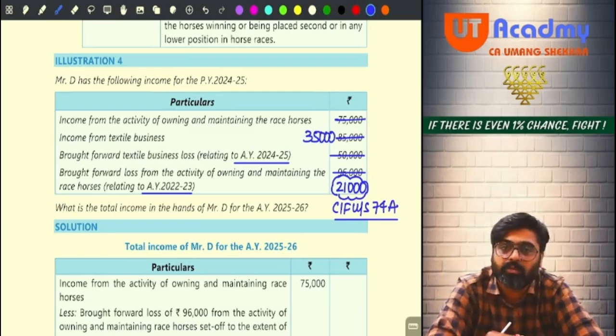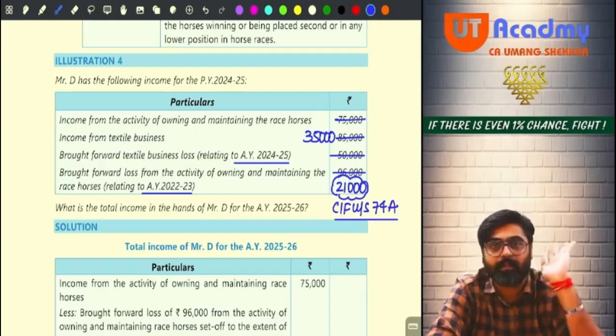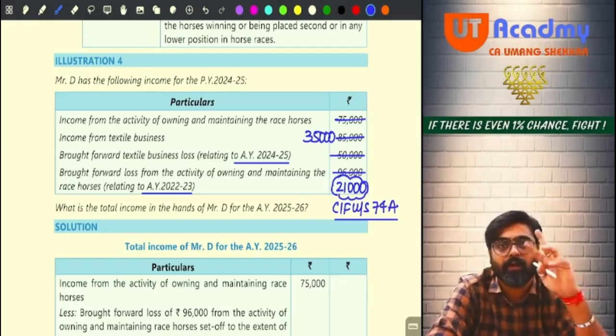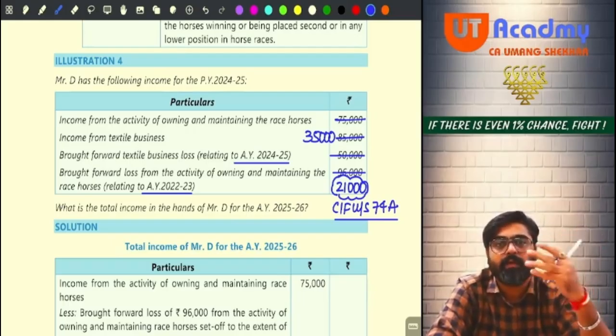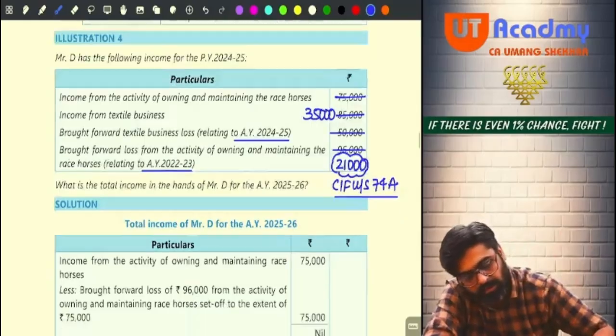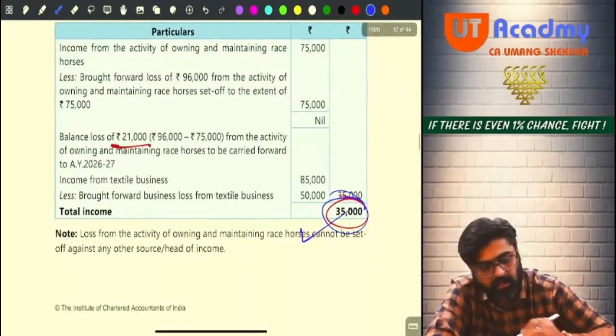Yes or no? So do you have salary? Nil. You have house property? Nil. You have PGBP? Yes, taxable PGBP income remaining 35,000. Yes or no? Now, do you have capital gain? No. Do you have other sources? No. So your total income will be 35,000. Yes or no, sir?